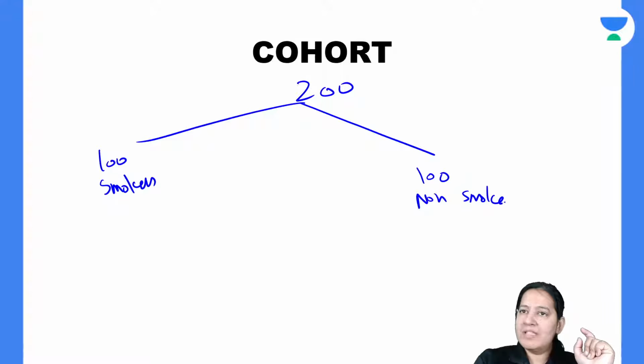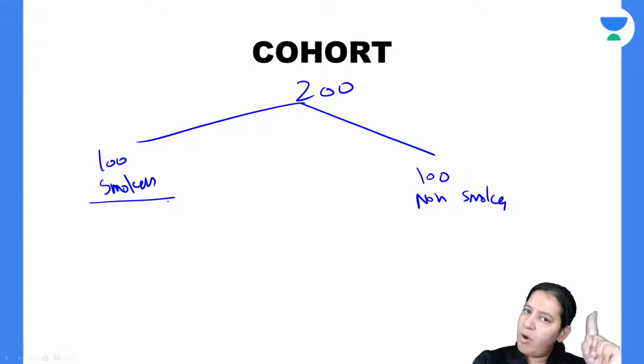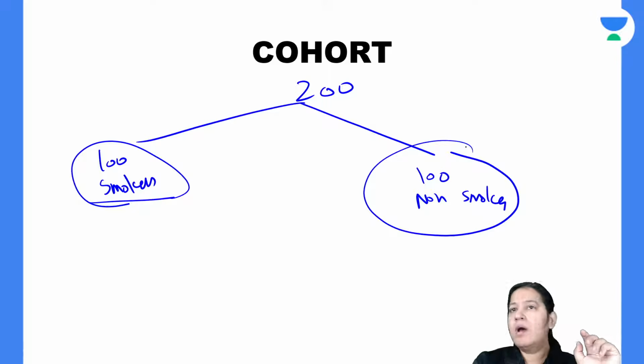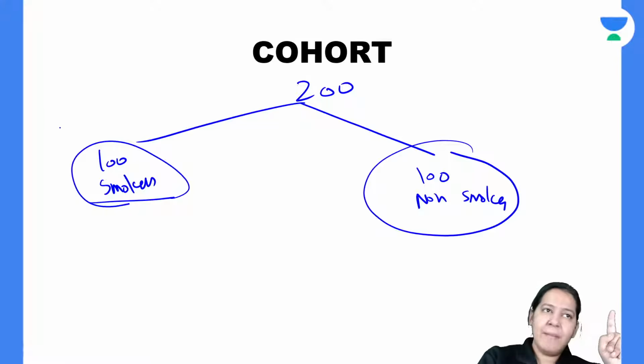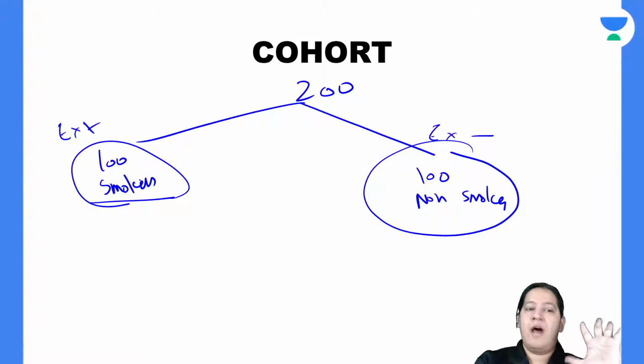The persons who already smoke, I will consider them smokers. I will not ask anyone, you please smoke, you please don't smoke. If you are smoking, you are already smoking. It is not on my wish. So you please participate in my study. You are a chronic smoker, and the person who does not smoke, you are a non-smoker. So in them exposure is present, in them exposure is absent. So let's start: 100 smokers and 100 non-smokers.